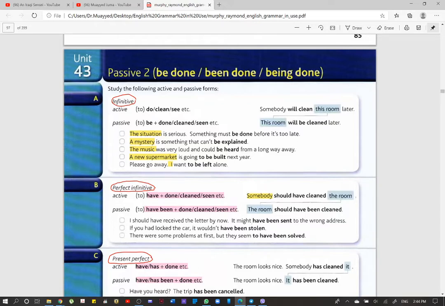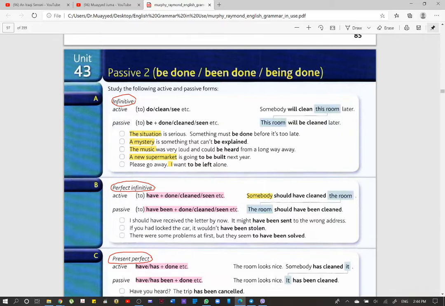So why are we using passive here? Because the subject is not that important. Nobody wants to know who cleaned the room. The most important thing is to find the room cleaned. So the person who cleaned the room is not that important. So that's why we say this room will be cleaned later. Okay. Of course, there are some other examples here.